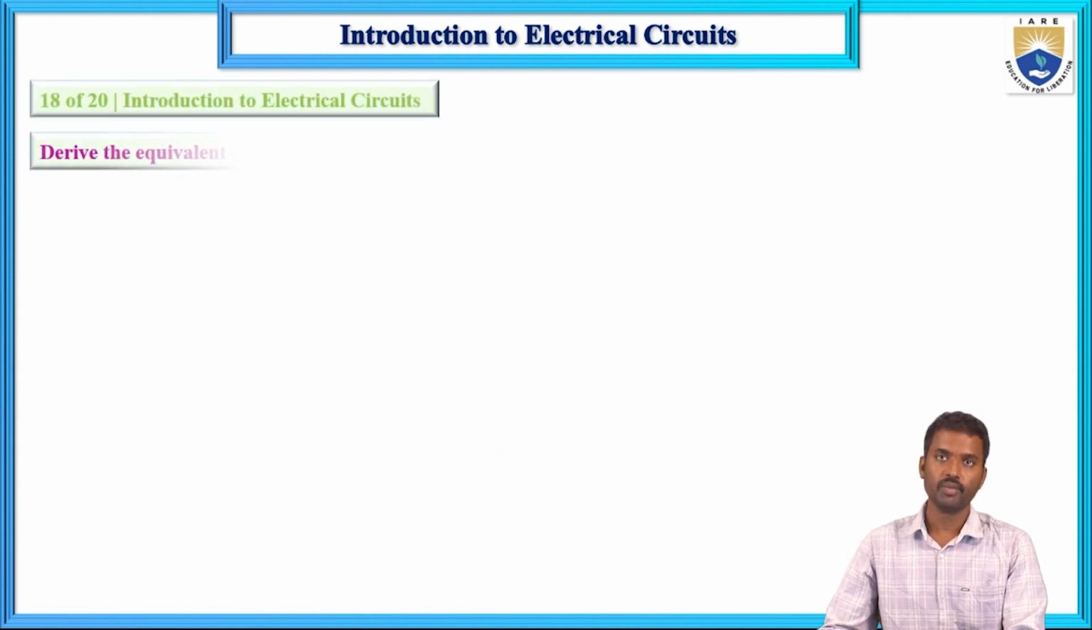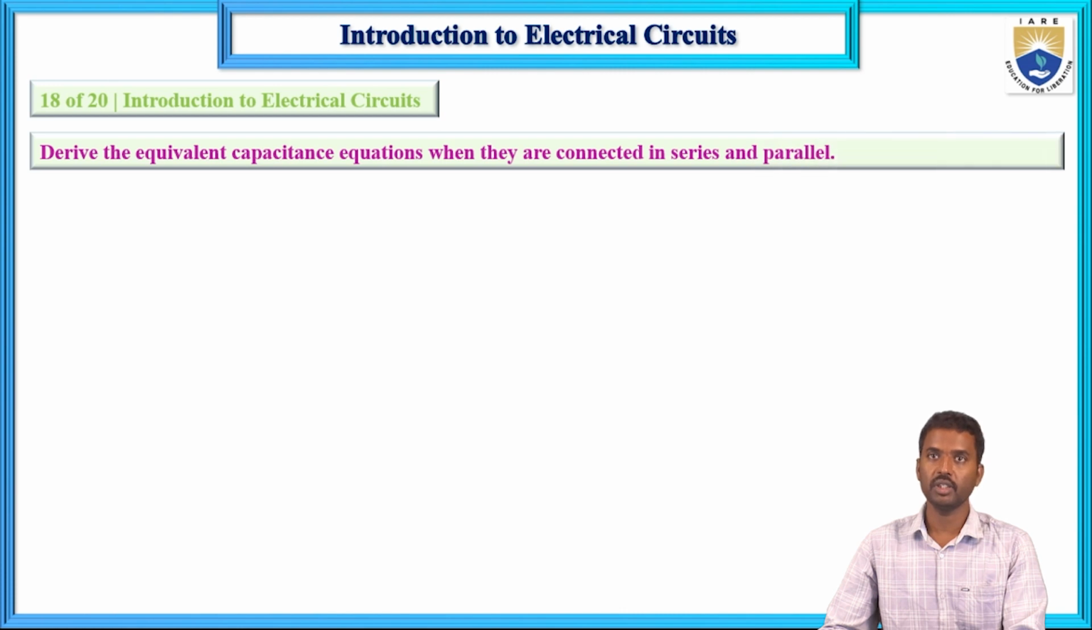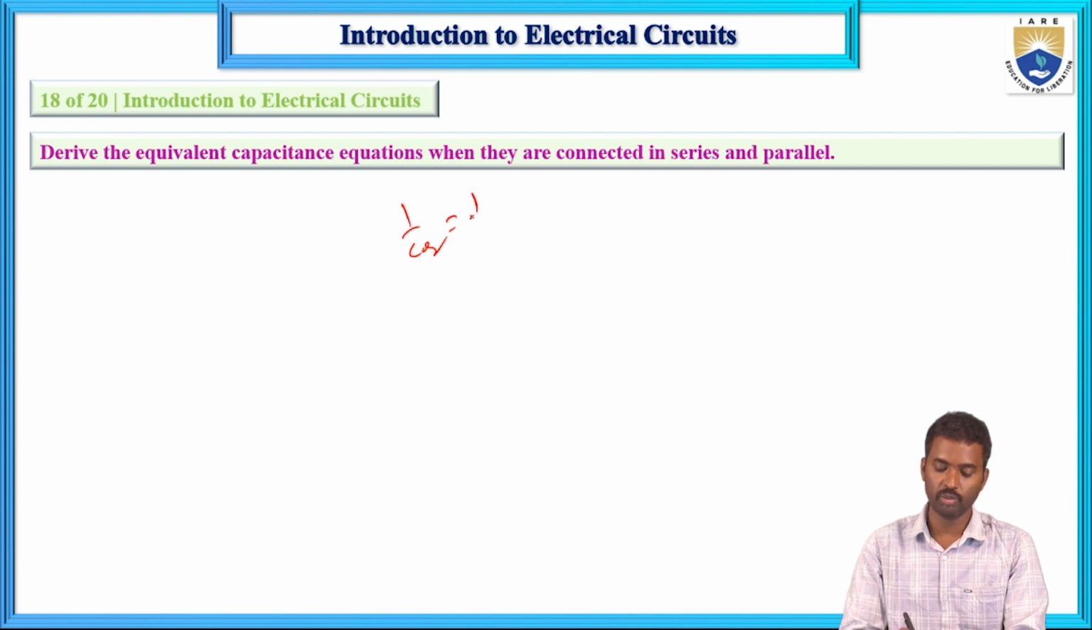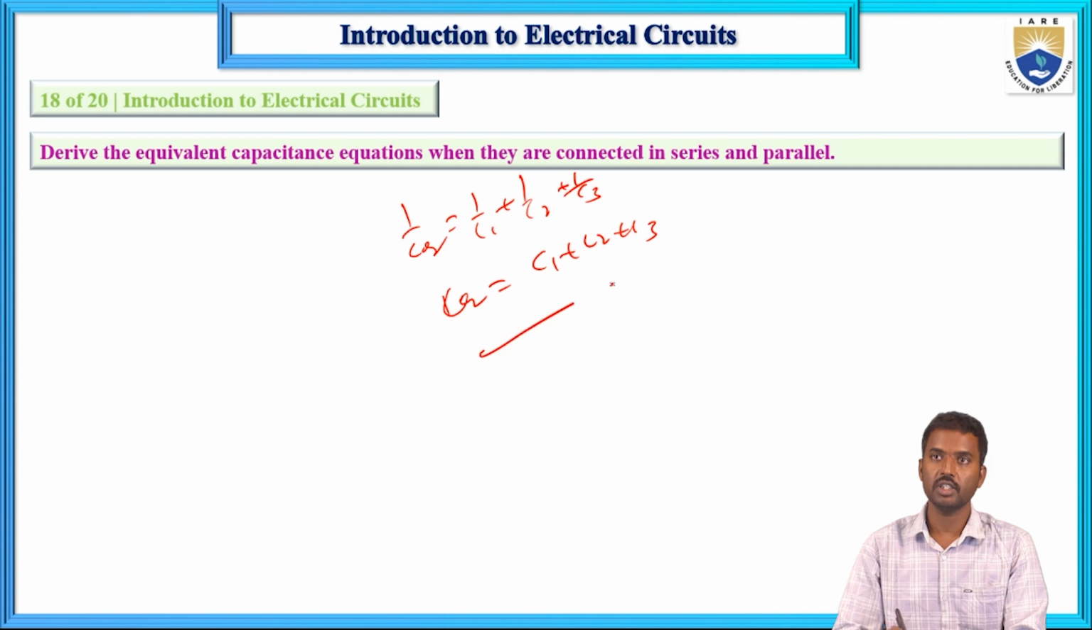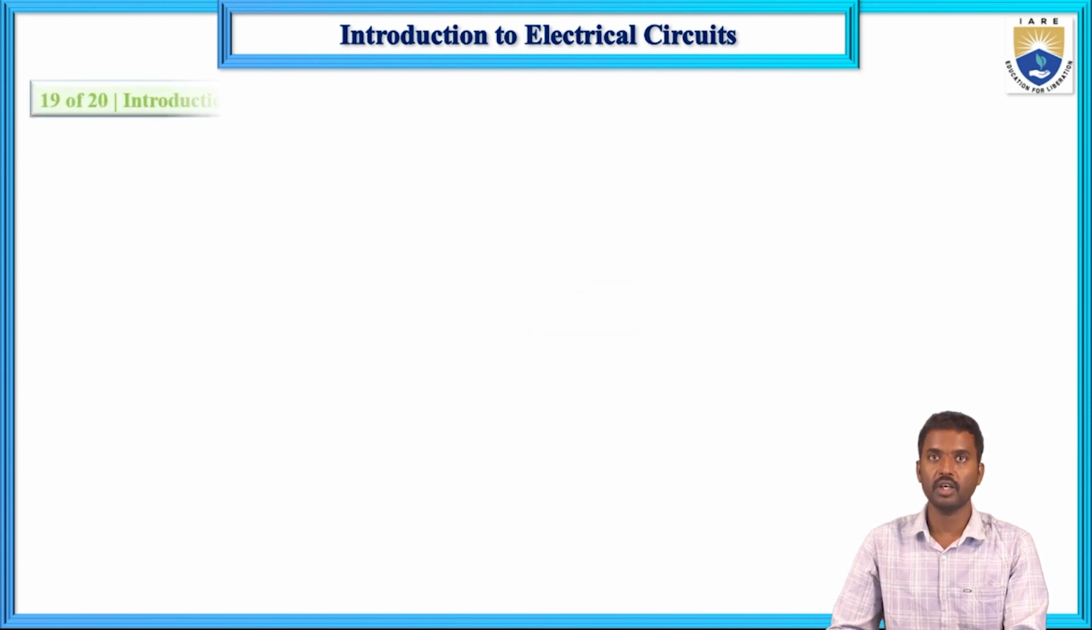Next, derive the equivalent capacitance when they are connected in series and parallel. For the series case, 1 by C equivalent equals 1 by C1 plus 1 by C2 plus 1 by C3, and for the parallel case, C equivalent equals C1 plus C2 plus C3. This also we derived in the previous lecture, series and parallel connection.